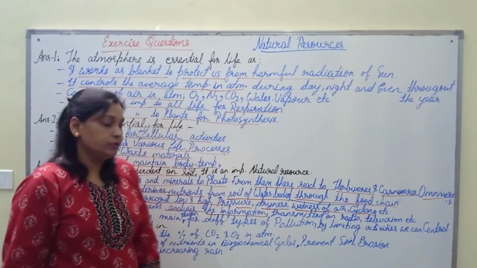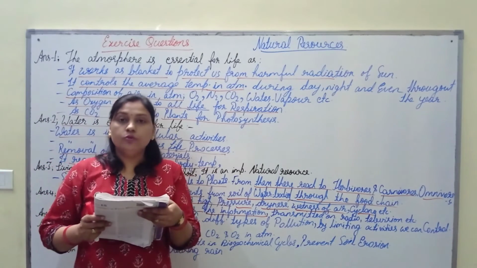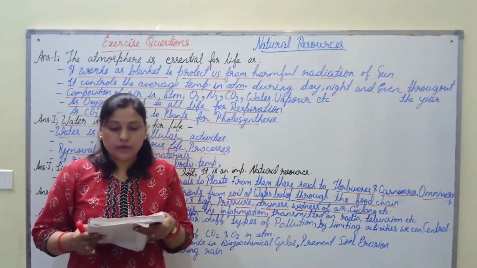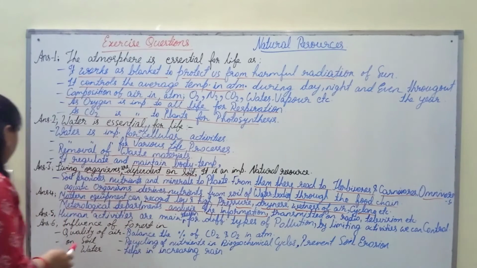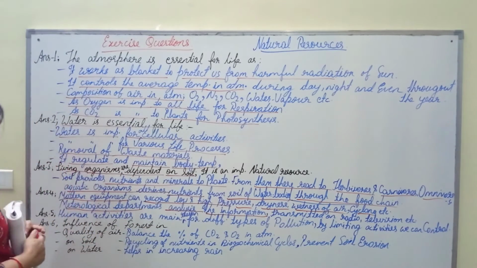The next question is, write a note on how forest influence the quality of our air, soil and water resources. So the answer is influence of forest on quality of air.